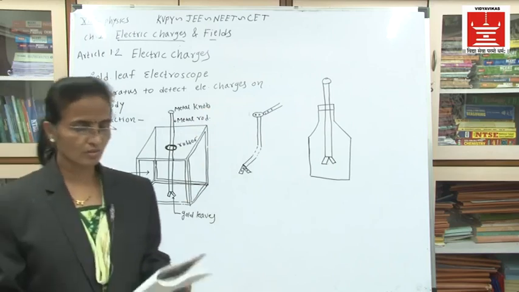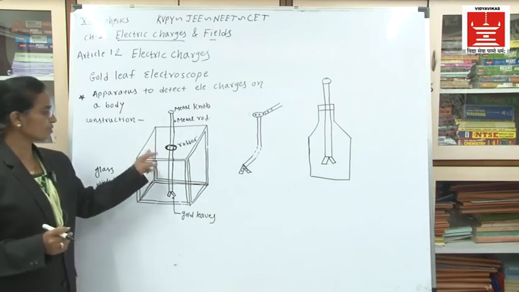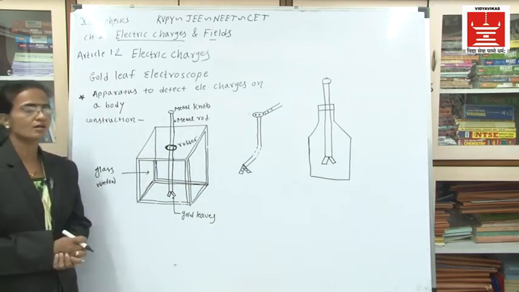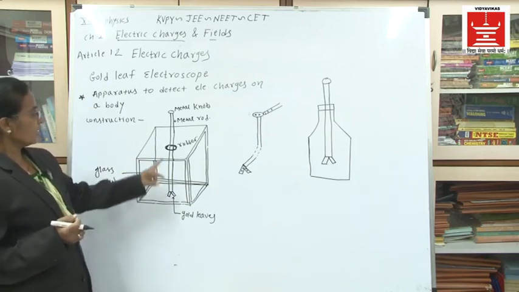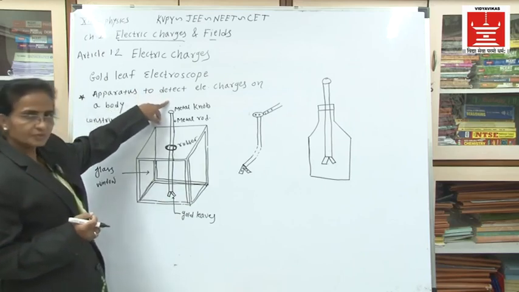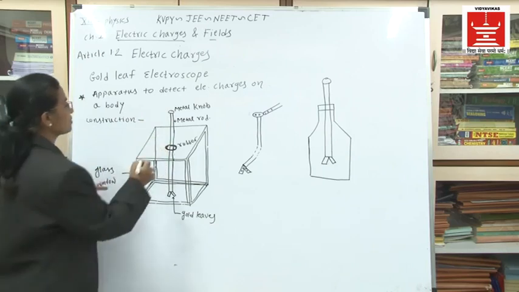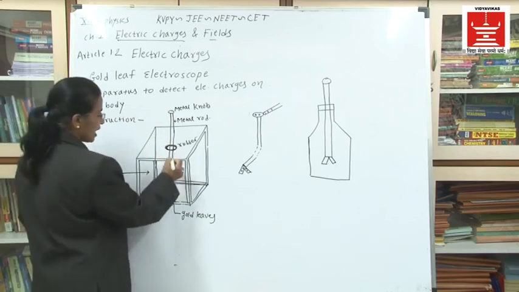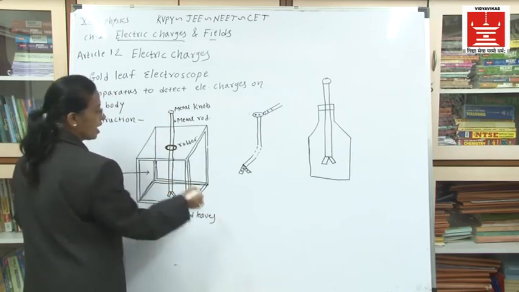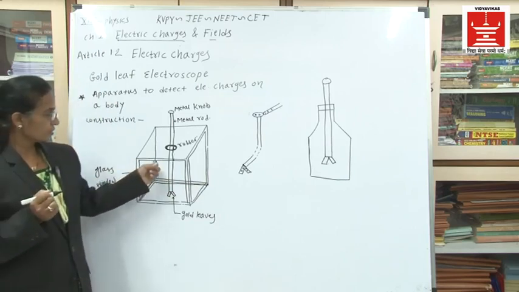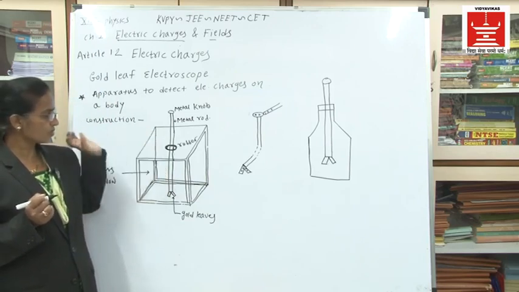Now to show the construction of the gold leaf electroscope, I have shown you this first diagram. Try to understand in this diagram, this is a glass window through which we can observe the gold leaves. This is a metal knob and the metal rod is connected, passed through rubber to fix it in a box, and at the end of this metal rod the thin gold leaves are there. This is the construction.